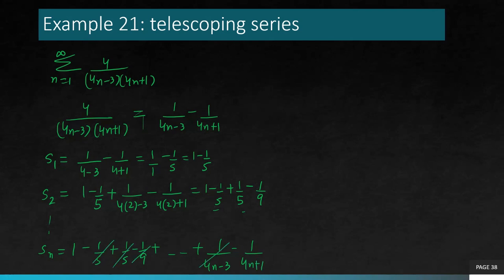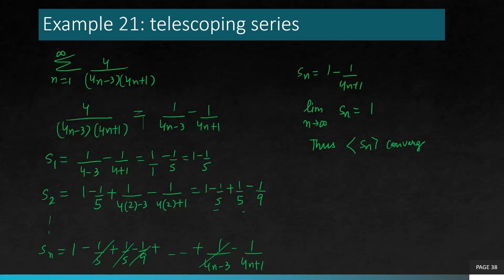And now these middle terms get cancelled out. You will be left with 1 minus 1 over 4n plus 1. And clearly the limit as n goes to infinity of this is going to be 1. Thus, this sequence also converges to 1.